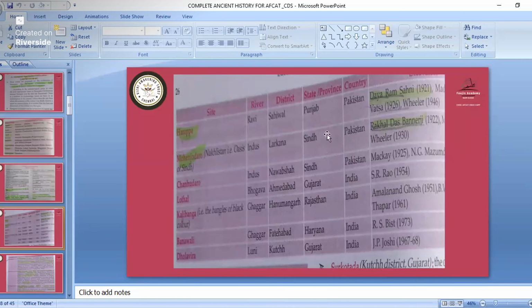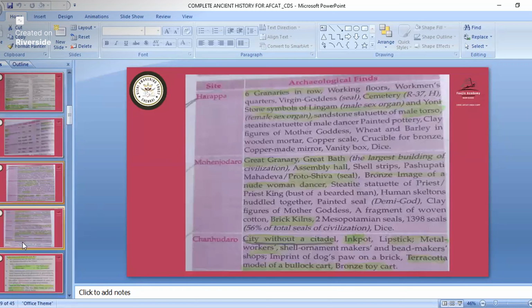All these are not of that much importance, but I simply mentioned them in the slide. Okay, now we'll move on to the next slide. We'll see the important cities, the site names, and the importance of those particular cities. Questions might come for matching, or they might directly ask in which city the cemetery is there, in which city the great granary is there, or which city is without a citadel. So remember this one. Only the colored points are important.